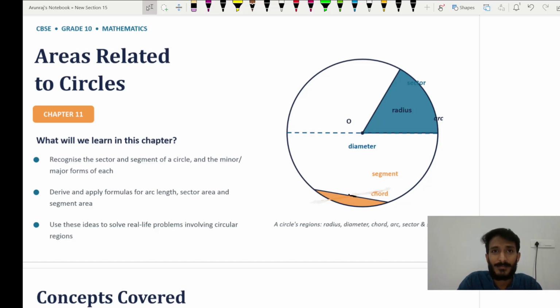Sudden silence. I will come one on one. That's better, right? So what is a circle? Tell me. Yeah, that's a two-dimensional closed figure. That's correct. One more. Yeah, it's a set of all points in a plane such that they are equally distant from a fixed center point. And that equal distance, that line, we call it as? Yeah, that's radius. Correct.